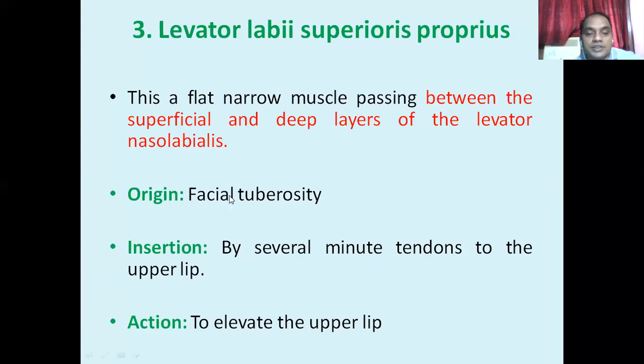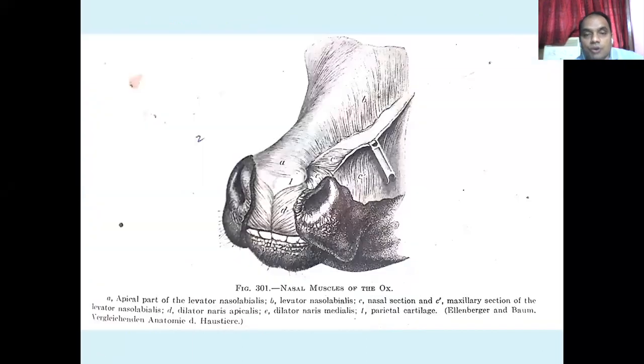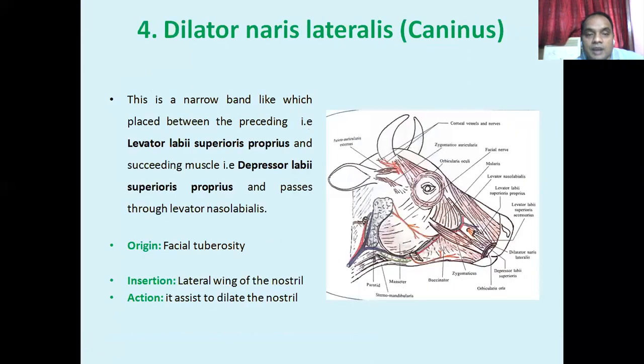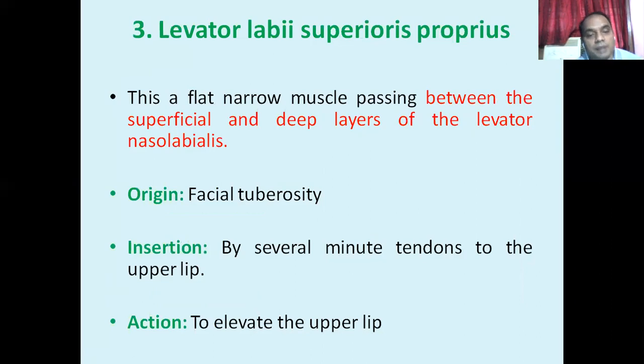I told you, its origin is the facial tuberosity. I told you the facial tuberosity at these places, so this muscle arises from this level. Its origin is the facial tuberosity, and its insertion is the wing of the nostril. Here is the nostril, so it is inserted into the nostril. What is the action? The action is to elevate the upper lip. Its insertion is by several minute tendons in the upper lip.